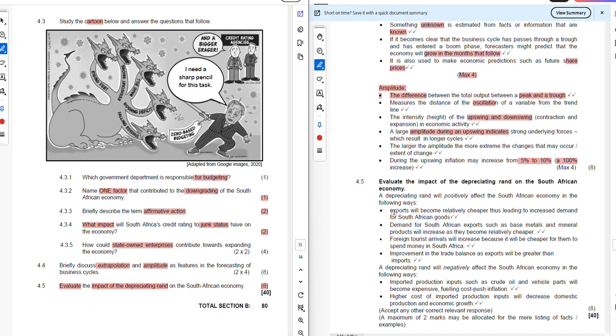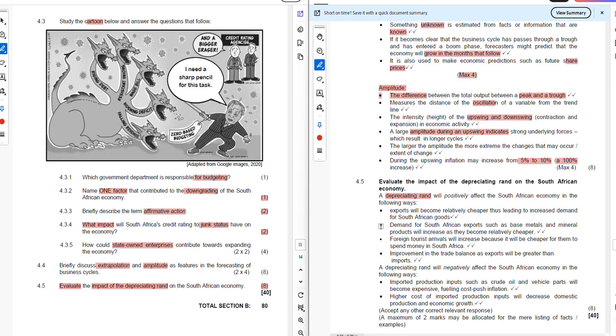Now let's see what we have. A depreciating rand will positively affect the South African economy in the following ways. Exports will become relatively cheaper, thus leading to increased demand for South African goods. If the rand is depreciating, any country will like to purchase from us because the prices will be lower for them.